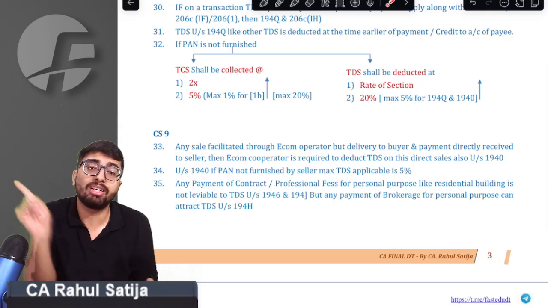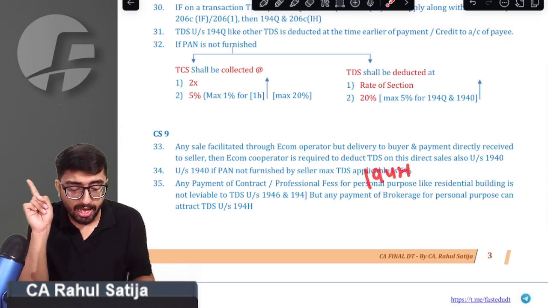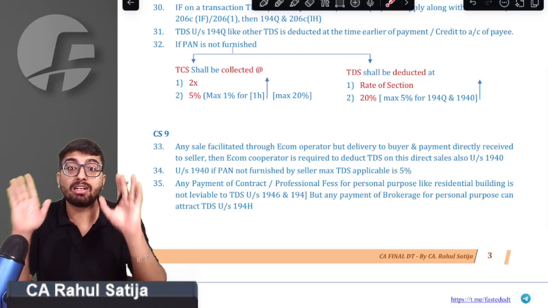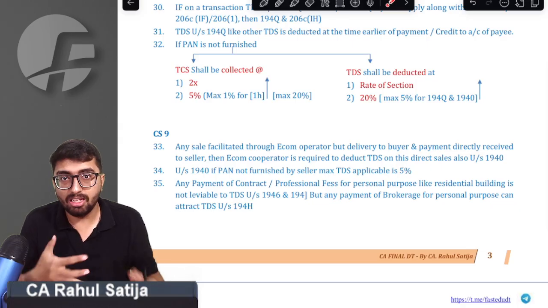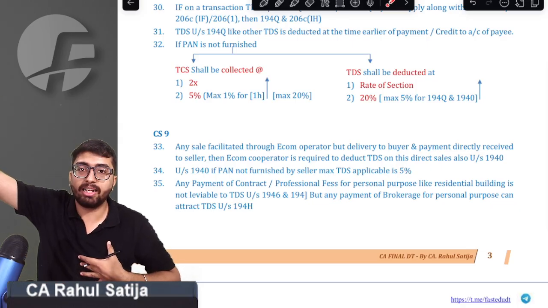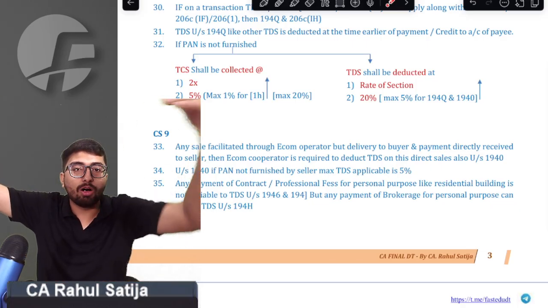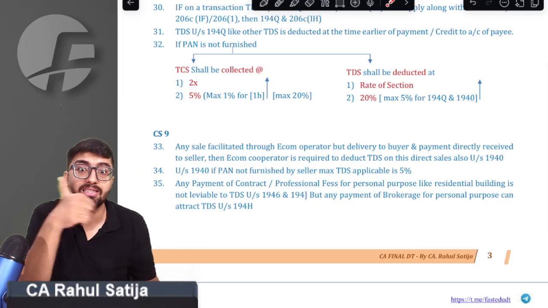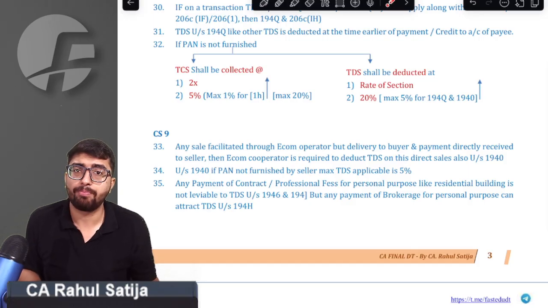But sir, this exception was not applicable for 194H. Sir, if you are paying any brokerage, if you are paying any commission, that too for personal purpose, you are still required to deduct TDS. For example, my turnover in last year was exceeding 1 crore. I am buying a house for which I have to pay brokerage exceeding 5 lakh rupees. Do I require to deduct TDS? Right answer is yes, sir. I have to deduct TDS.